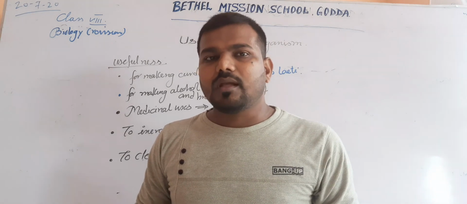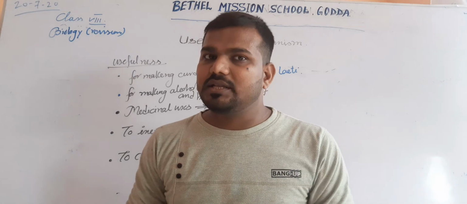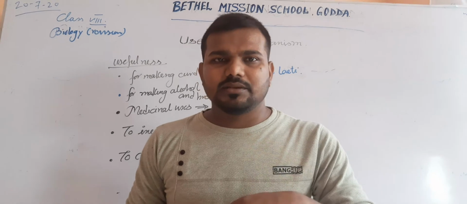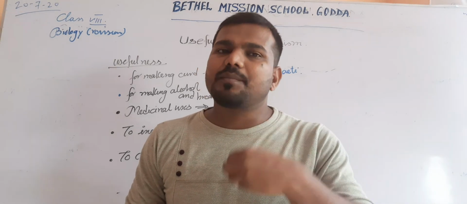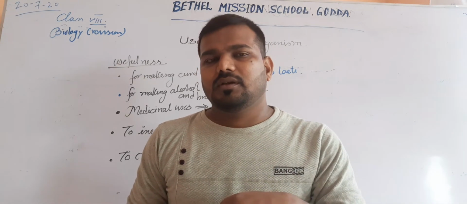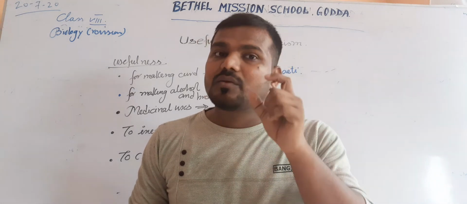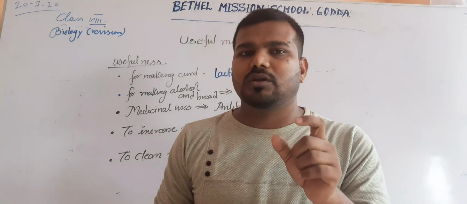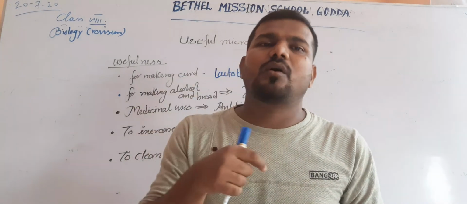Now, for the preparation of vaccine: what is a vaccine? Before the disease occurs, we take advance protection. A vaccine is a weak dose or dead material of a harmful microorganism which is inserted into our body.